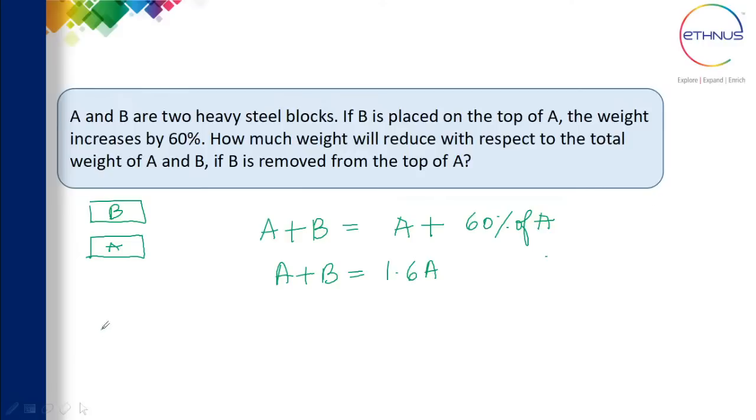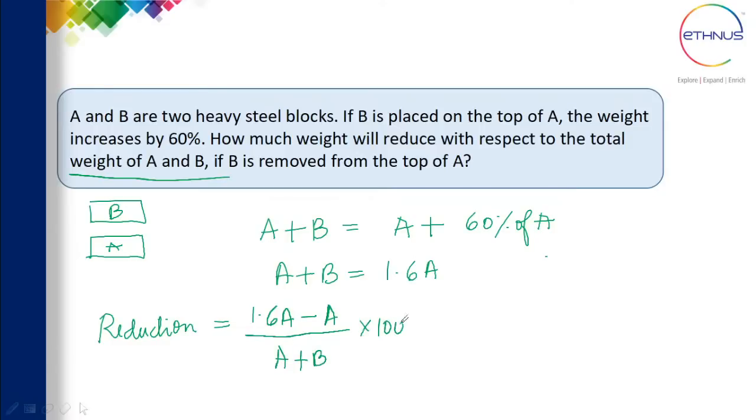Now they are asking what is the reduction. So reduction percentage will be equal to the difference between them. So the difference between them is 1.6A. This is after the addition minus when it is removed, right? So what is the difference divided by? We need to compare this with the weight of A and B, with respect to the total weight of A and B. So I'm going to consider the total weight of A and B as A plus B into 100. This will give you the answer.